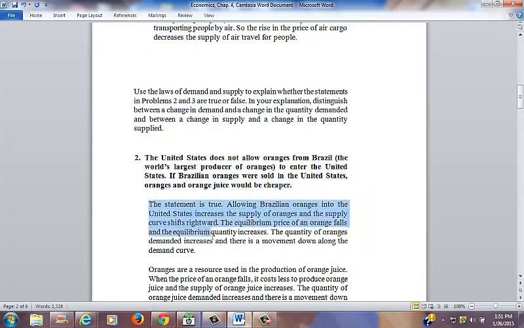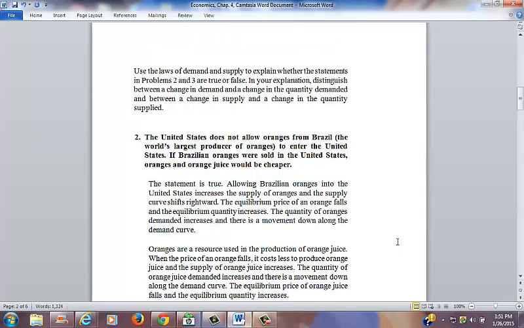That statement is true. Allowing Brazilian oranges into the United States increases the supply of oranges, and the supply curve shifts rightward. The equilibrium price of an orange falls, and the equilibrium quantity increases. The quantity of oranges demanded increases, and there's movement down along the demand curve.